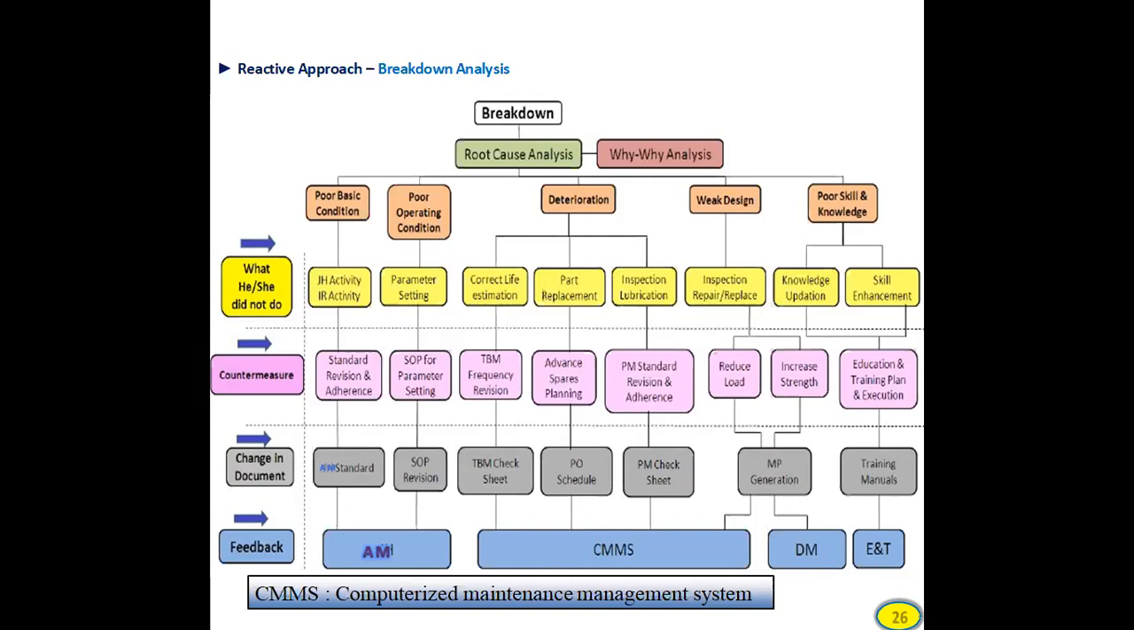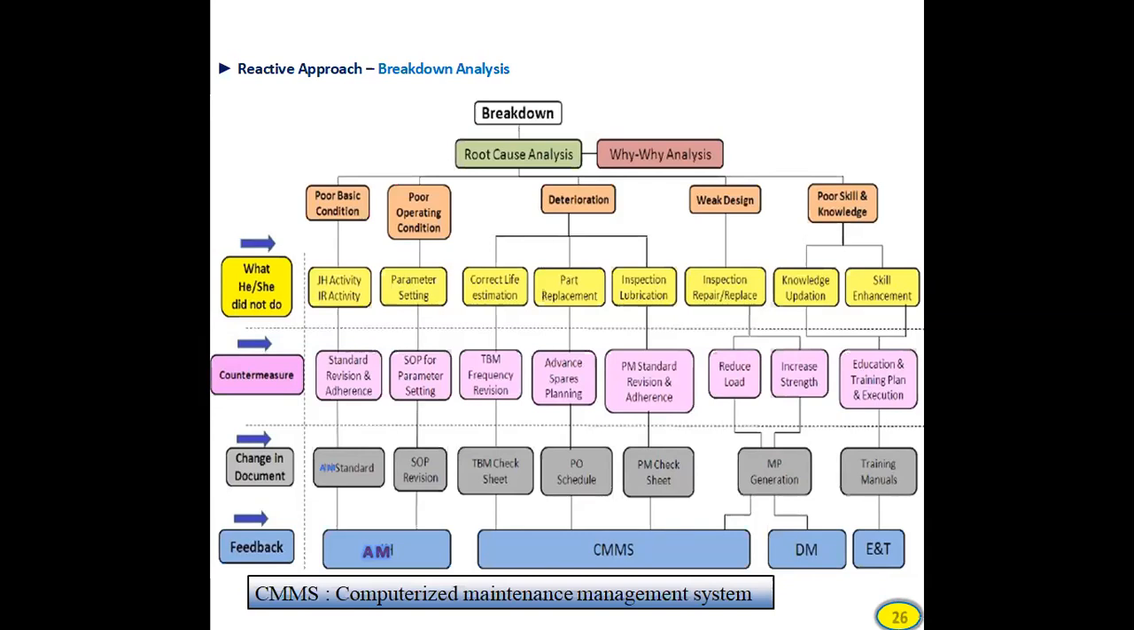So for poor basic condition, we are doing JH activities, IR activities, and making standards to restore the basic condition of the machine. Second one is poor operating condition. To control poor operating condition, we are focused on parameter setting, making SOPs for parameter settings, and revising the SOPs from time to time.